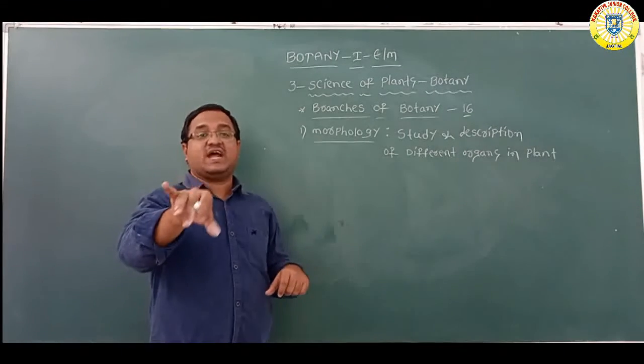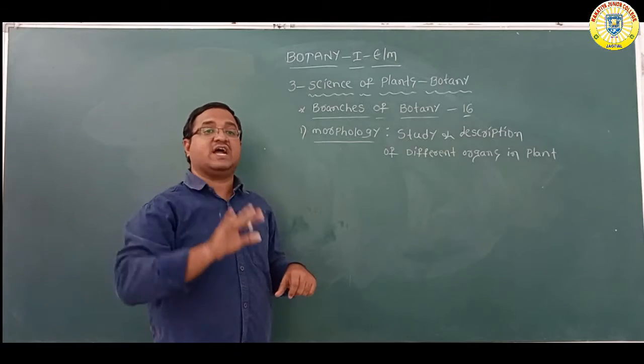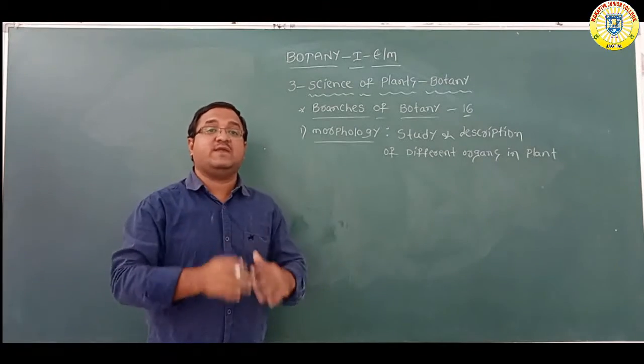But what are the different organs there in plants?